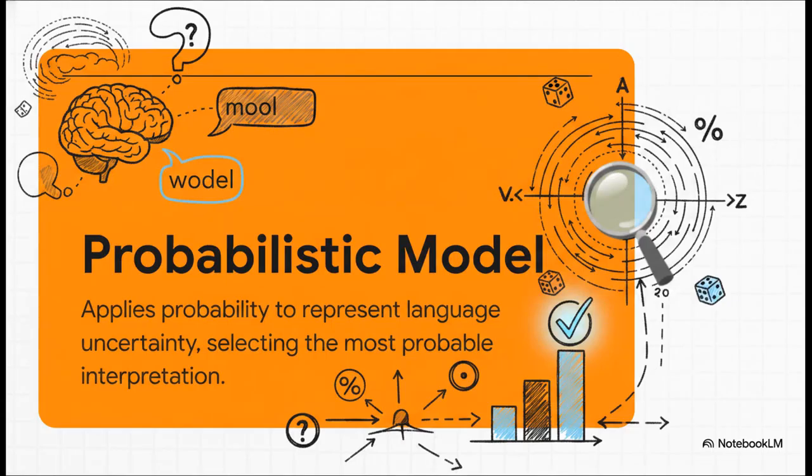Okay, let's dive into this. A probabilistic model solves this exact problem. It applies probability theory to represent the uncertainty of natural language. So instead of throwing a giant error code just because a word doesn't fit a rigid rule, the model calculates the likelihood of a few different interpretations, and then it simply picks the most probable one. It's basically doing the complex math required to make the absolute best possible guess based on the available evidence.